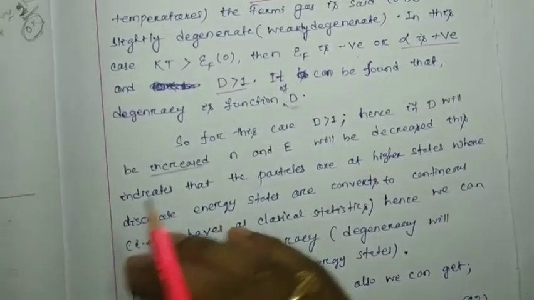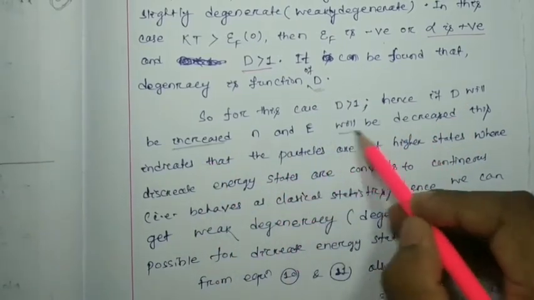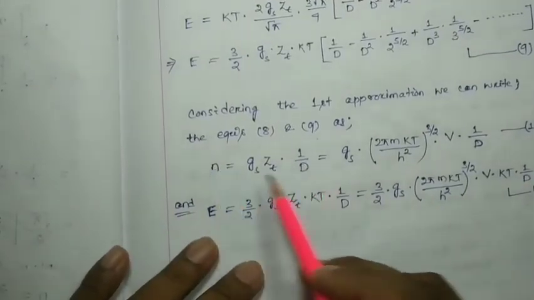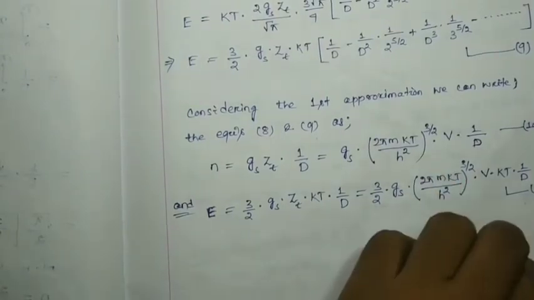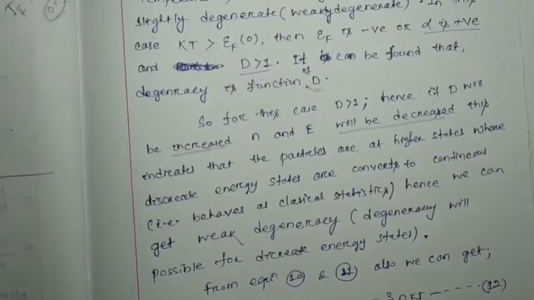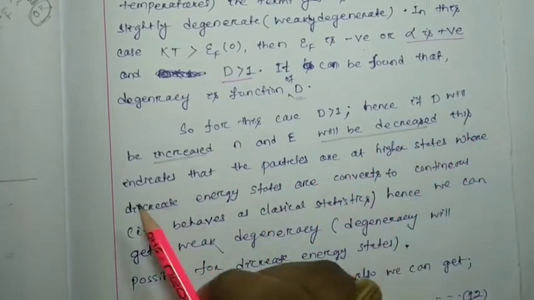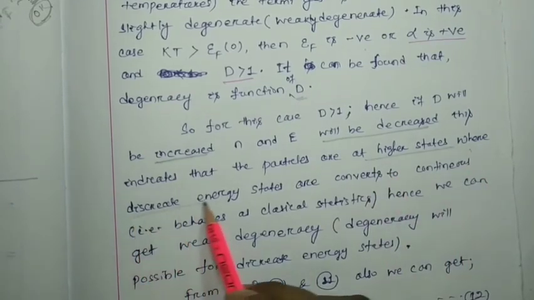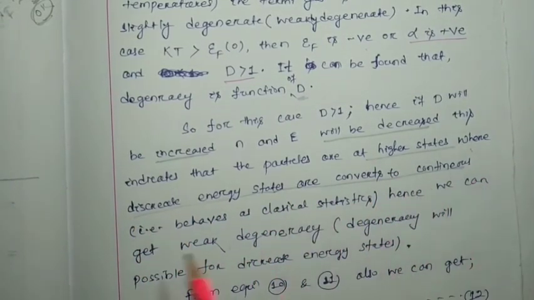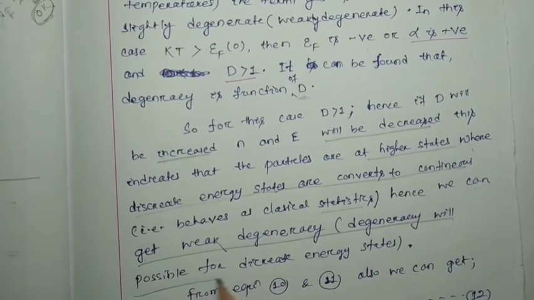here is the interesting thing. When D is increased, N and E will decrease. If D increases, the N value decreases, and when D increases, the E value also decreases. How and why? I'm going to give you an explanation. This indicates that the particles are at higher states, where discrete energy states convert to continuous and behave as in classical statistics. Hence weak degeneracy is possible for the discrete energy states.